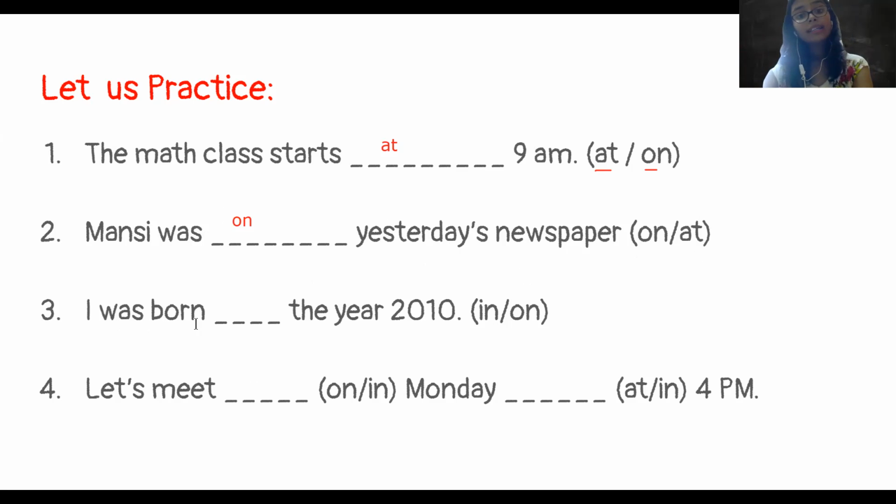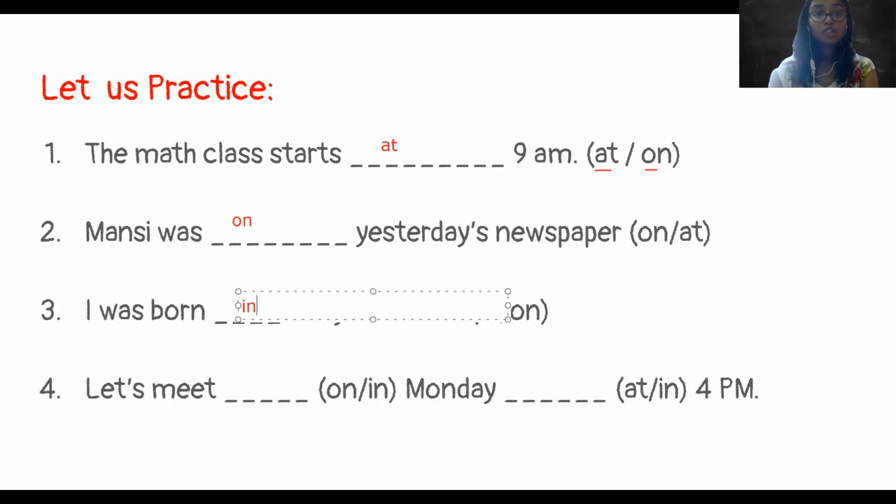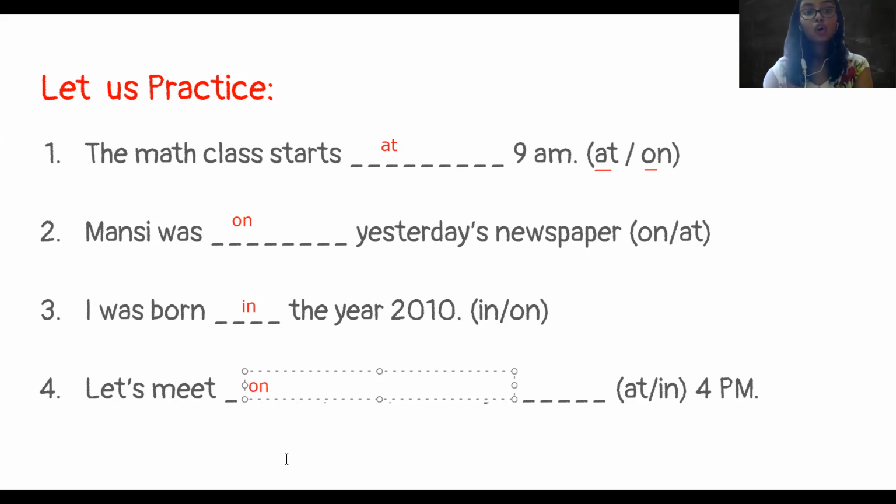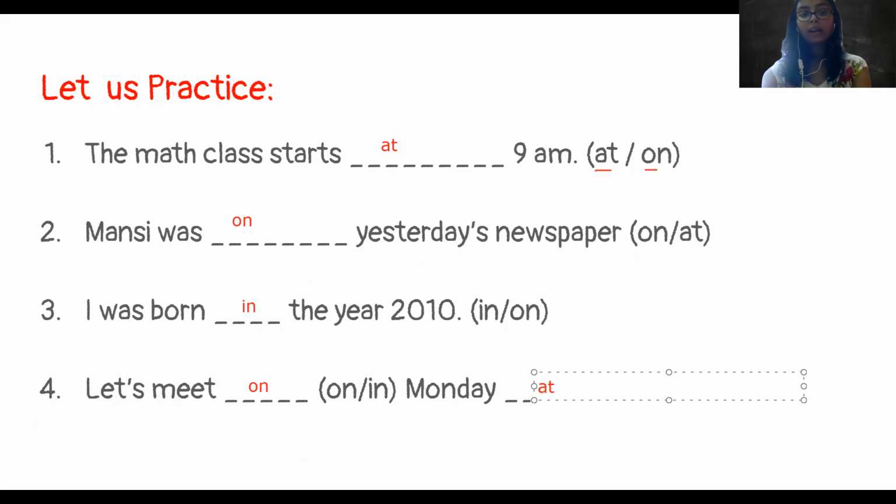I was born dash the year 2010. So we are talking about a year here, so we will use the preposition in. I was born in the year 2010, not on. Let's meet dash Monday. So Monday is a day. For days we use on. On Monday dash 4 PM. We're talking about the time, so time ke liye we will use at.